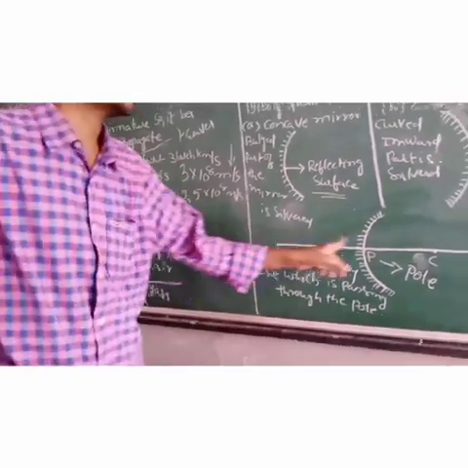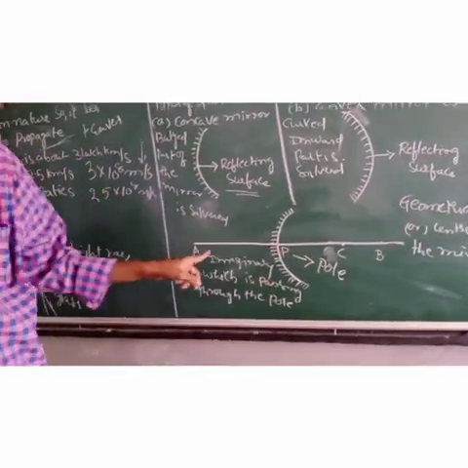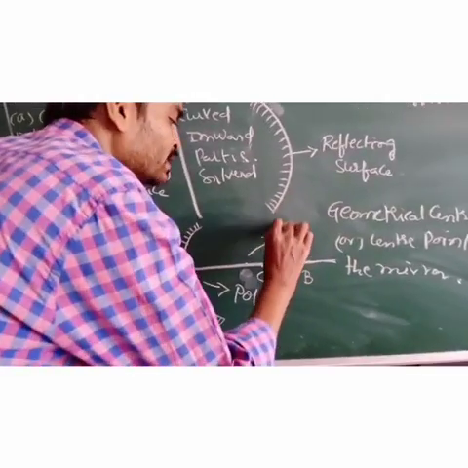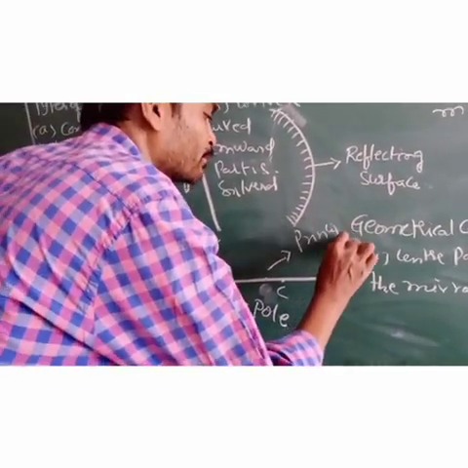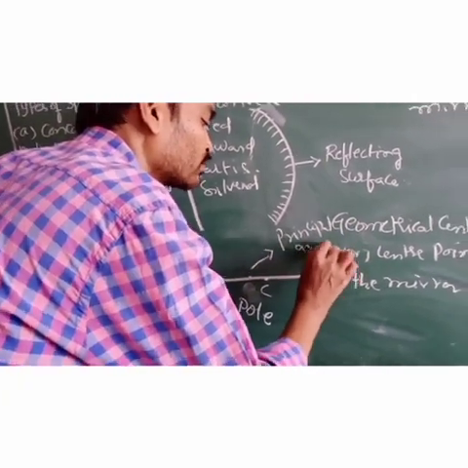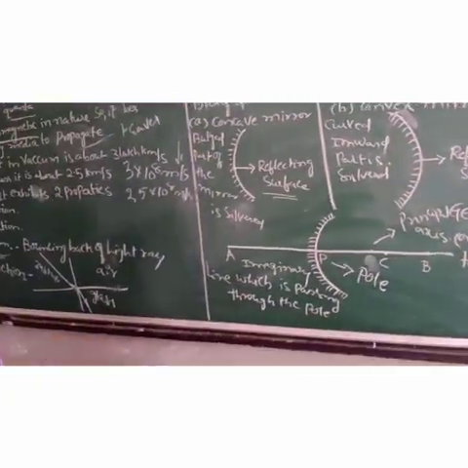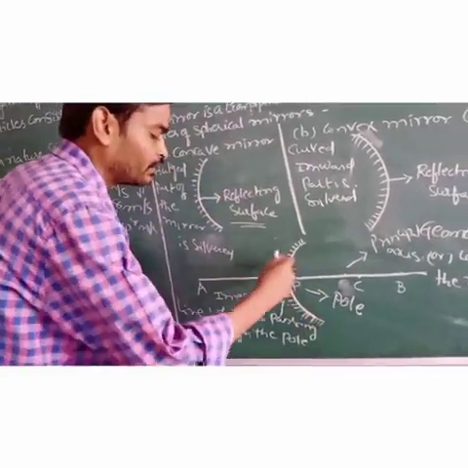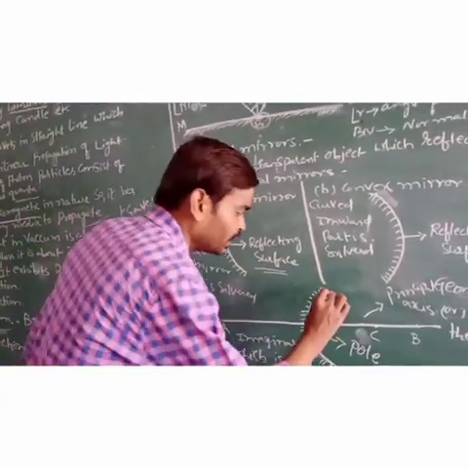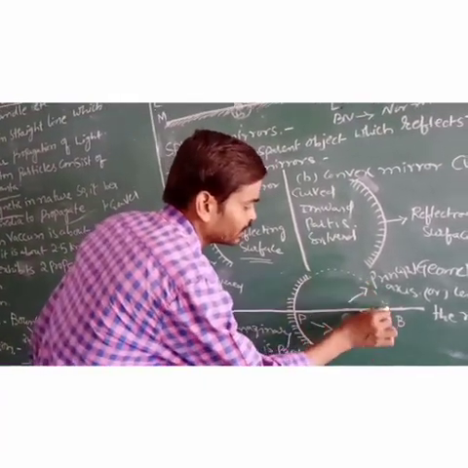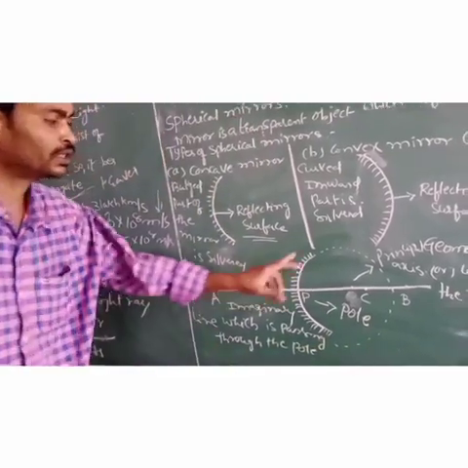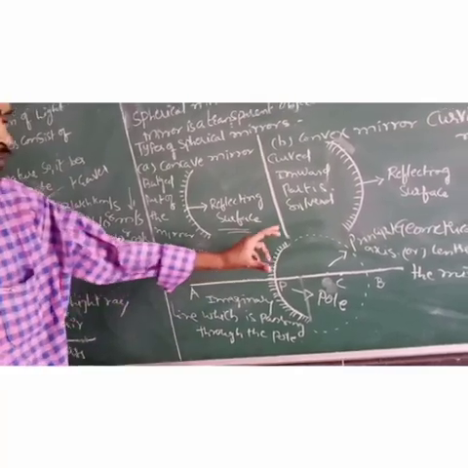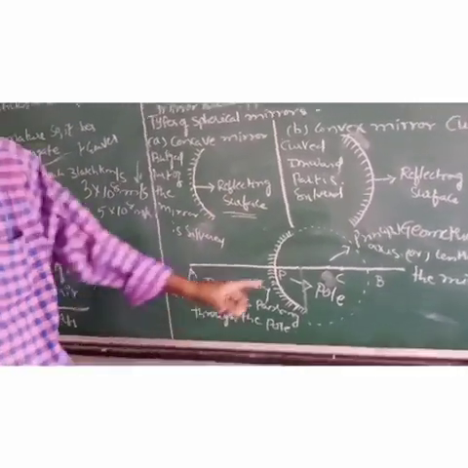So AB is the imaginary line which is passing through the pole. The imaginary line which is passing through the pole is to be taken as the principal axis. Let us see, this curved mirror we have taken from a part of a sphere. If I draw the imaginary line like this, this part is taken from a sphere. So if it is taken from a sphere, the sphere should also consist of a center.